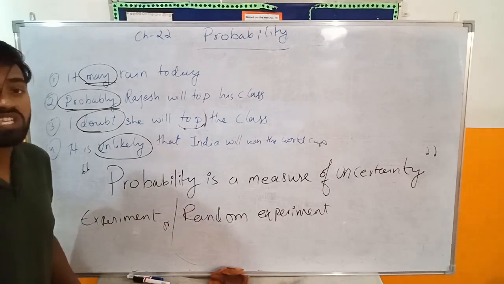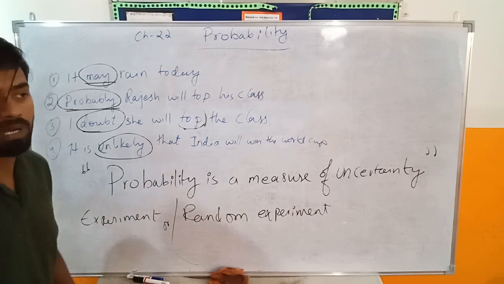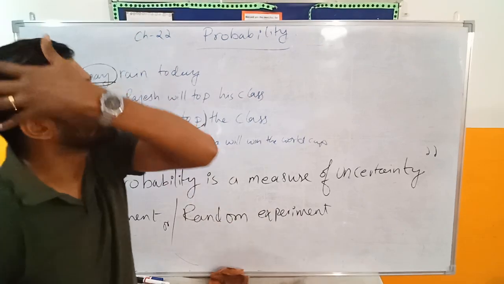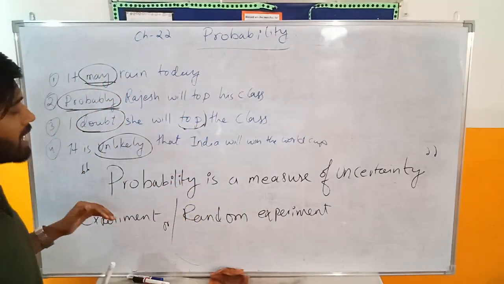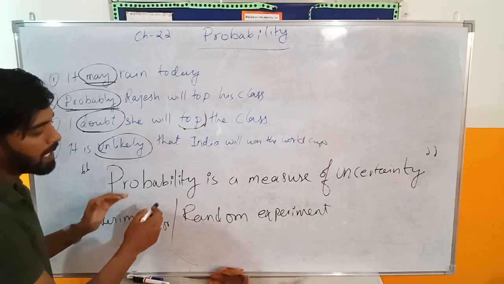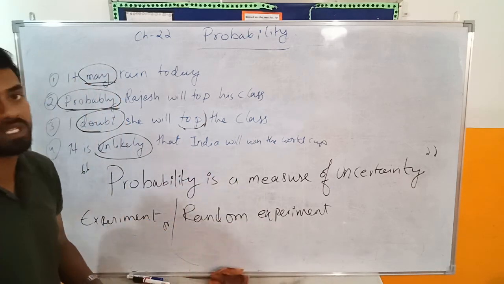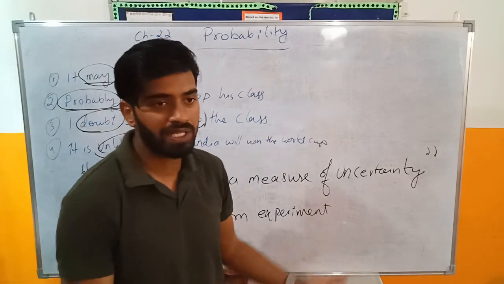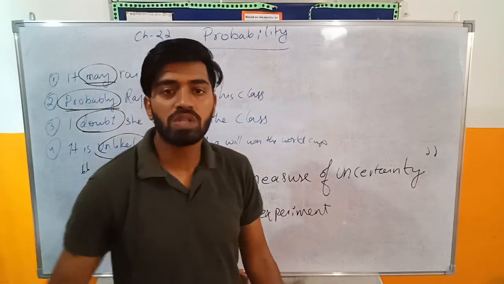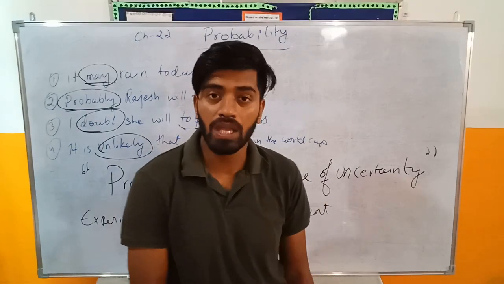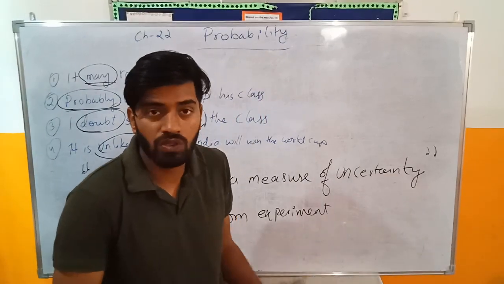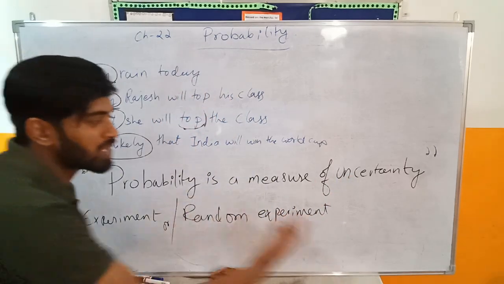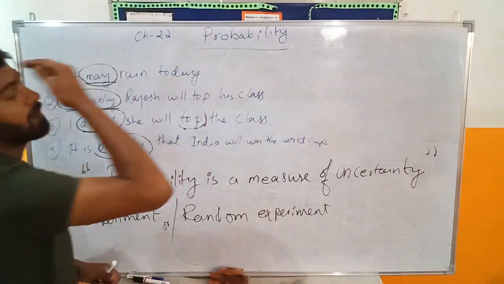To measure the uncertainty, there was a branch taken out in mathematics, and the name of the branch was probability. The definition of probability is the measure of uncertainty. You're not certain about some things, but you can measure them. Whatever you can measure is called measurement. So in mathematics, when you can measure uncertainty, that is called probability.